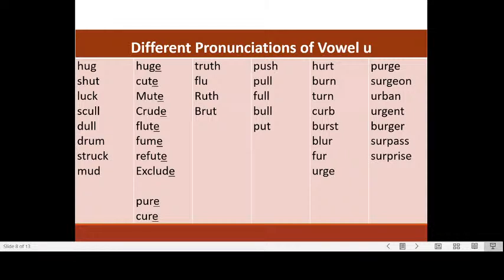Purge, surgeon, urban, urgent, burger, surpass, and surprise. Okay, so we have different pronunciations. If we practice these, then you will be able to recognize most of the words. You will be able to pronounce them correctly whenever you encounter any of them. I try to make an exclusive list.